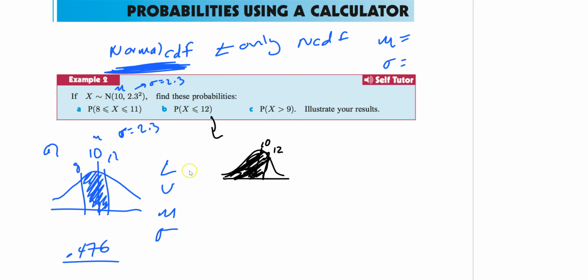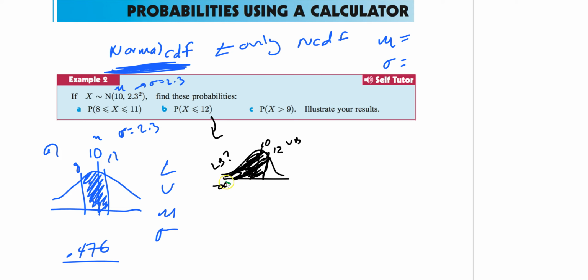Now I kind of have a problem here. I don't know what my lower bound is. I know my upper bound, 12. Lower bound, I have no idea though. As most of you can see, it looks like it's negative infinity. It keeps on going lower and lower and lower. There's one problem. We're doing binomial. We don't get to use numbers like that. I shouldn't say binomial. It's normal. The idea is we can't put negative infinity into our calculator.